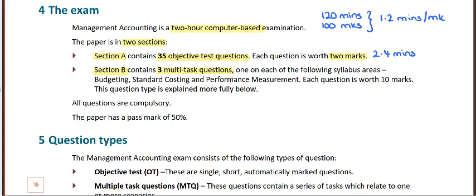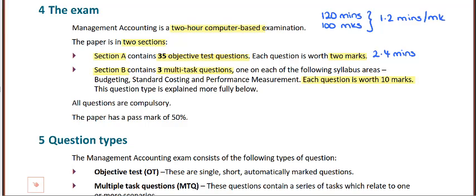Your section B is 3 multitask questions. And when we talk about multitask questions, we're talking about questions which have a short scenario and then a couple of objective test questions related to that one scenario. So each question is worth 10 marks. So you're looking at about 5 questions for each short scenario.